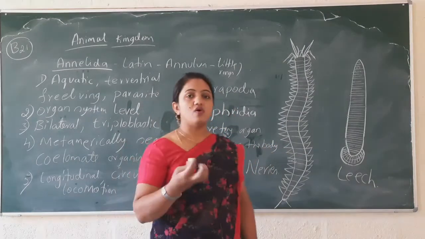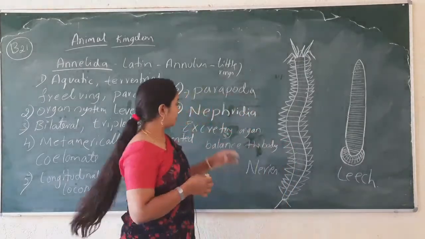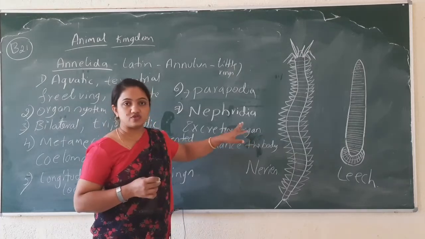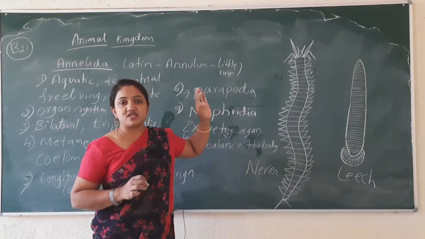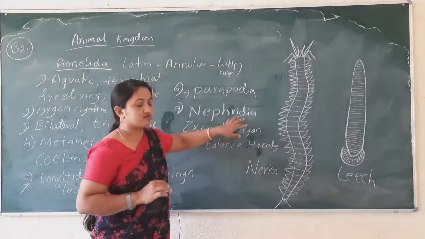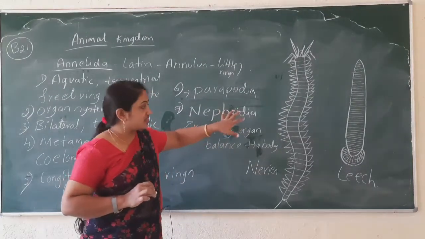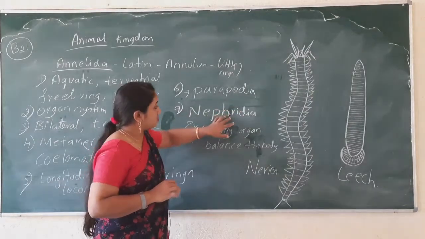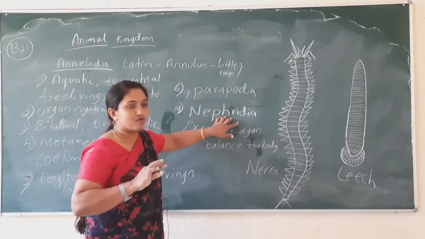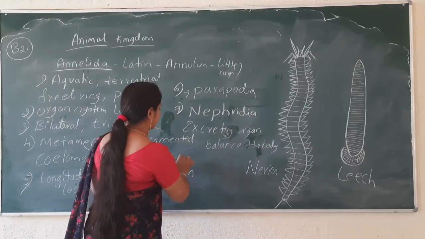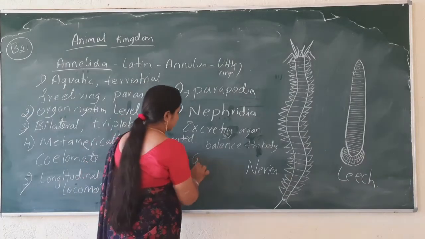It helps in osmoregulation. Nephridia is an excretory organ, which is going to excrete waste materials. The excretion process takes place in the nephridia, and it also maintains osmoregulation, and it bears a pair of